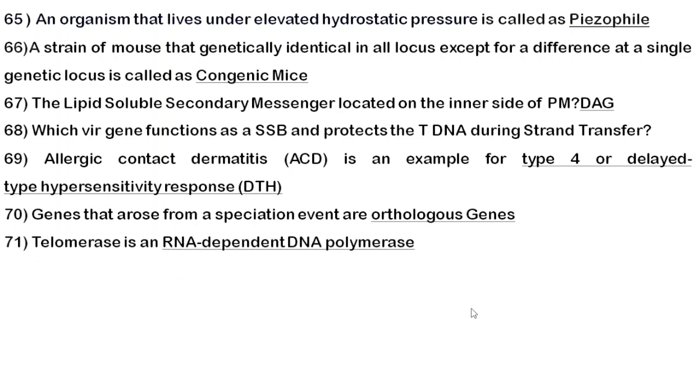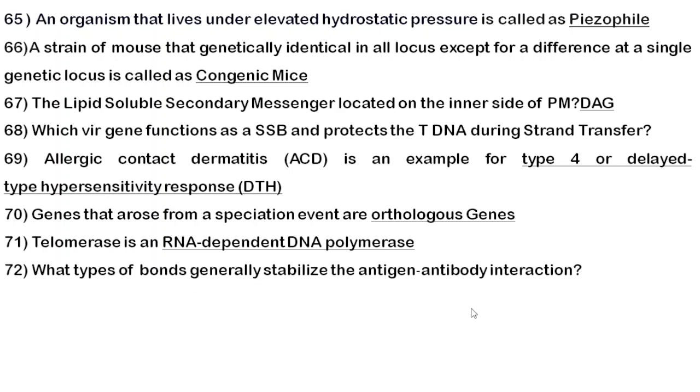Okay. Next, telomerase is an RNA dependent DNA polymerase. So many are thinking it's an RNA dependent RNA polymerase, but it's an RNA dependent DNA polymerase. Okay. Next, what type of bonds generally stabilize the antigen antibody interaction? So antigen and antibody interaction are stabilized by non-covalent bonds which include van der Waals, hydrophobic, ionic, electrostatic and hydrogen bonds.